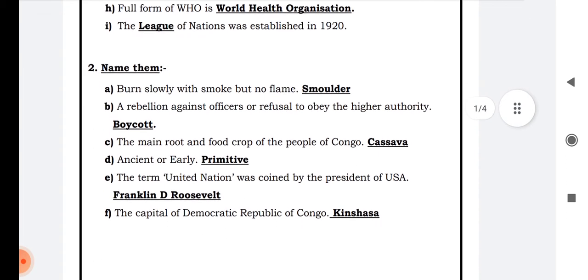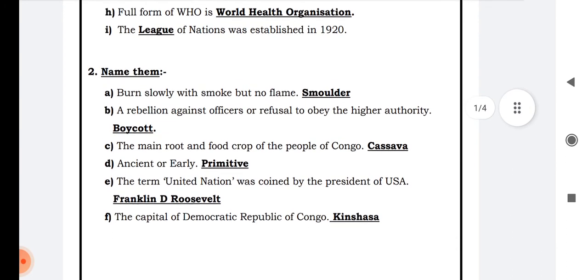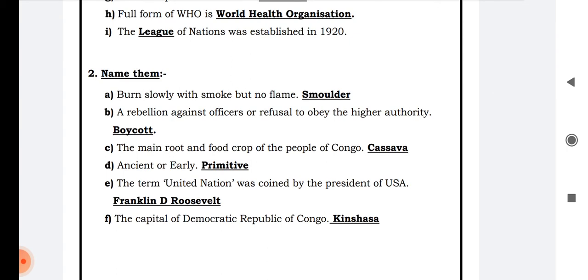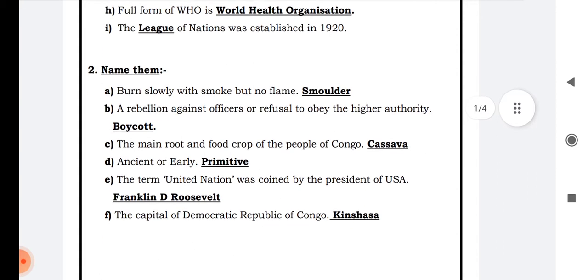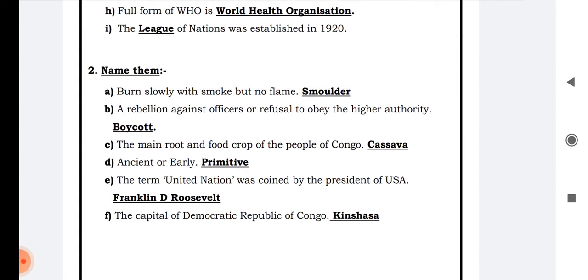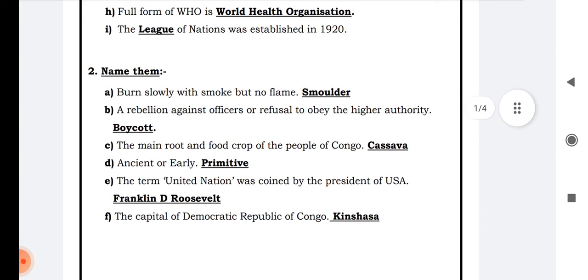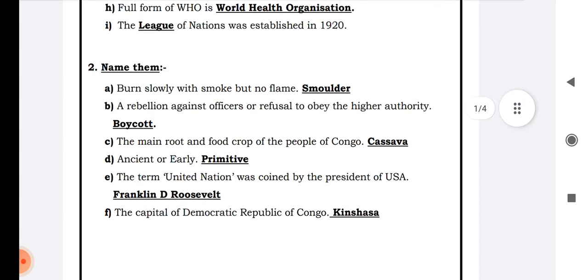World Health Organization. First of all, what is the World Health Organization? It is one of the agencies of the United Nations. We have organs and agencies in the United Nations, and these agencies are specialized in their work, and accordingly they fulfill the priorities of the people and do their duties.